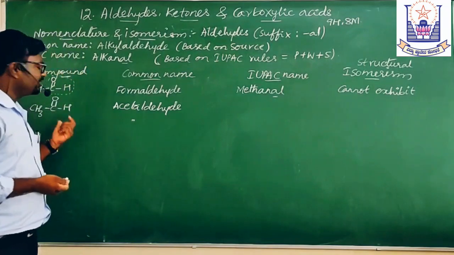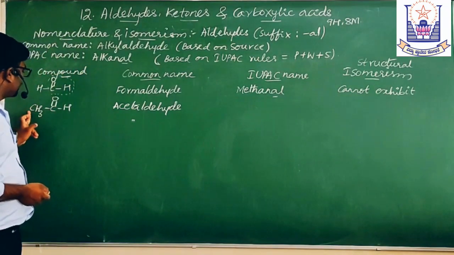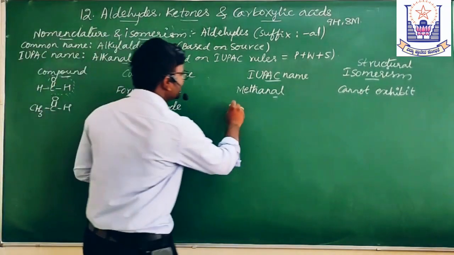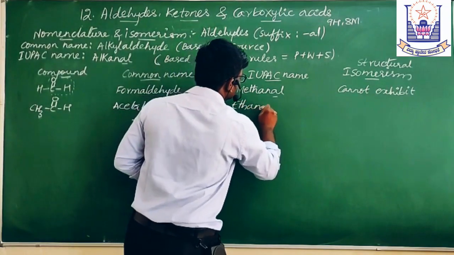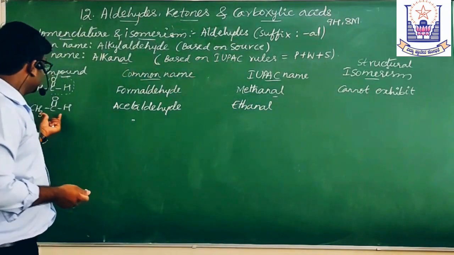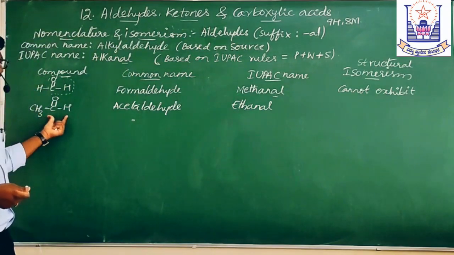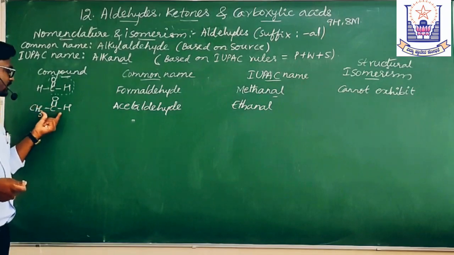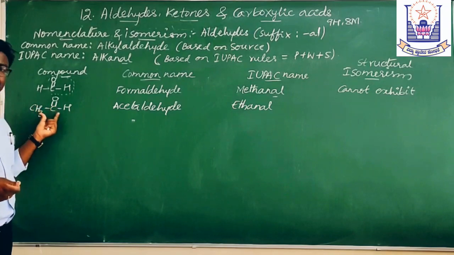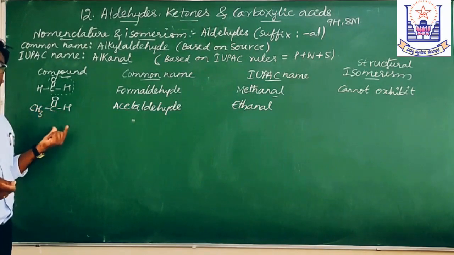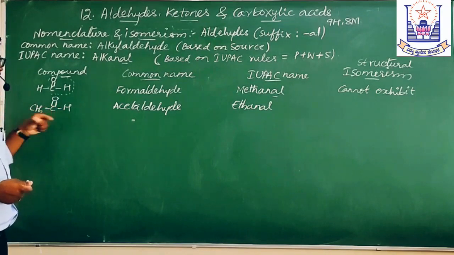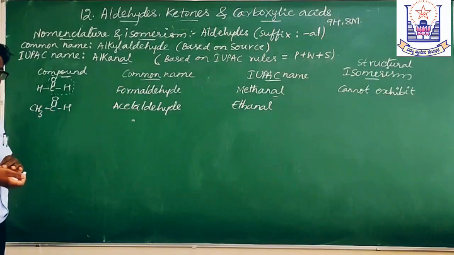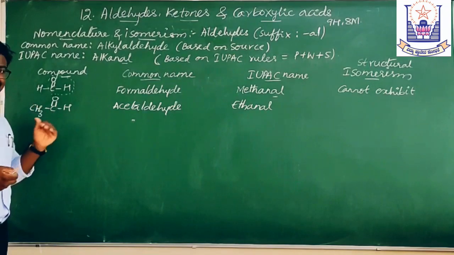Now what is the IUPAC name of this compound? Count the number of carbon atoms: 1, 2, ethanal, and CHO is the aldehyde, so ethanal is the IUPAC name. Whether it exhibits isomerism: it cannot exhibit position isomerism or chain isomerism, and it cannot exhibit functional group isomerism with the ketones either, because we must have at least 3 carbon atoms.